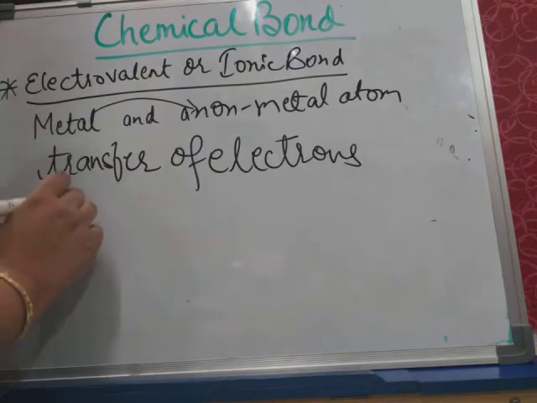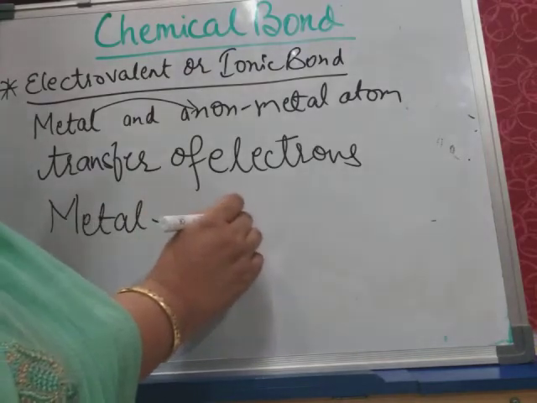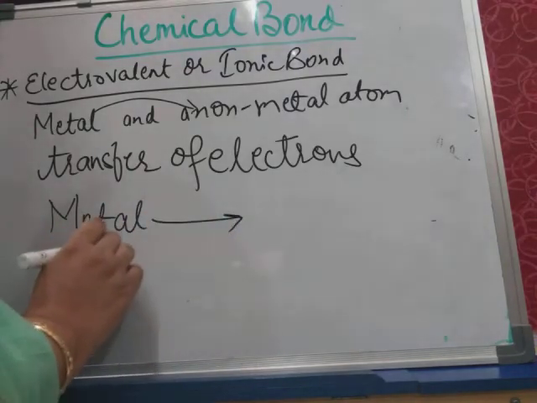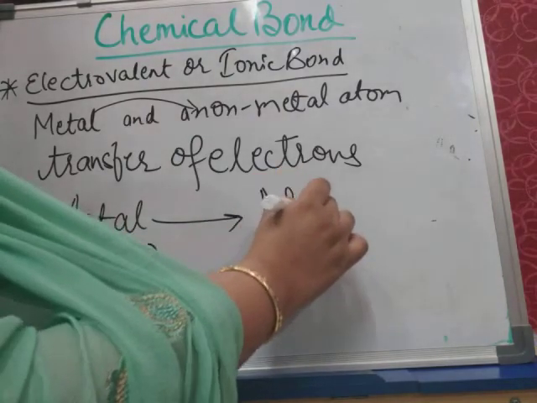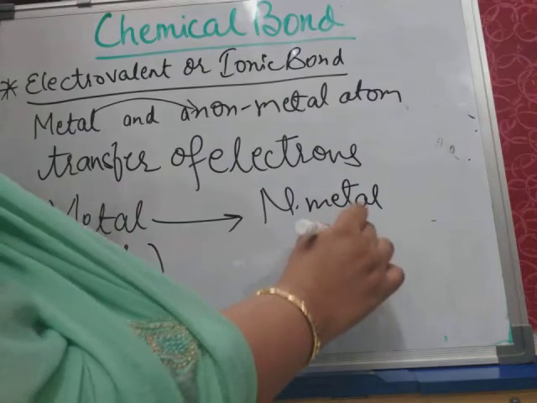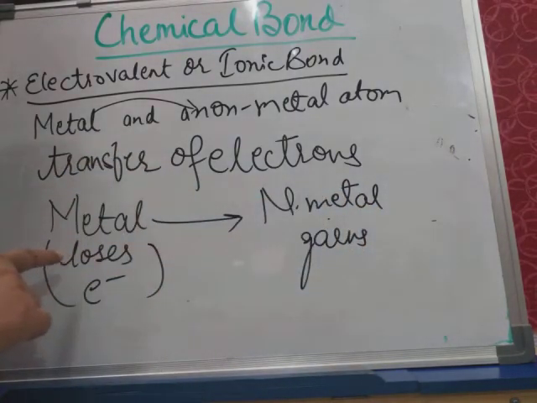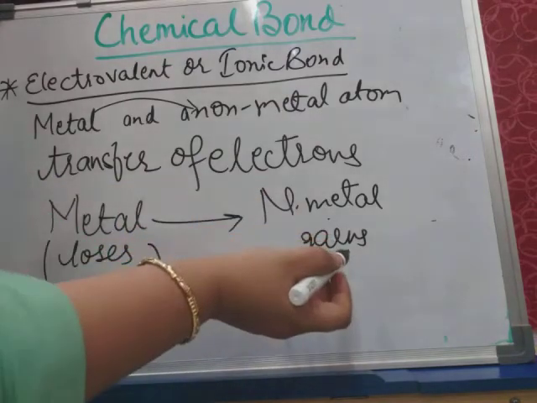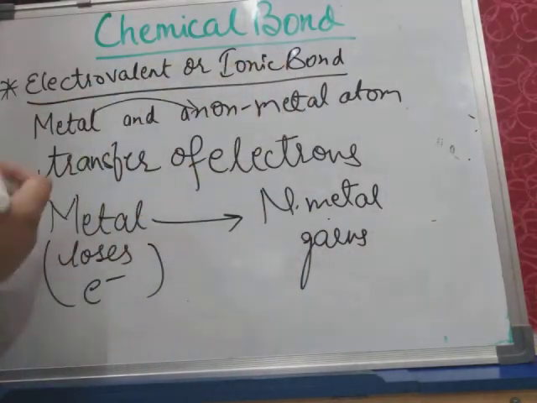Here the metal atom always loses electrons, and the non-metal atom always gains electrons, and the bond which is formed between this metal and a non-metal atom is called electrovalent or ionic bond.